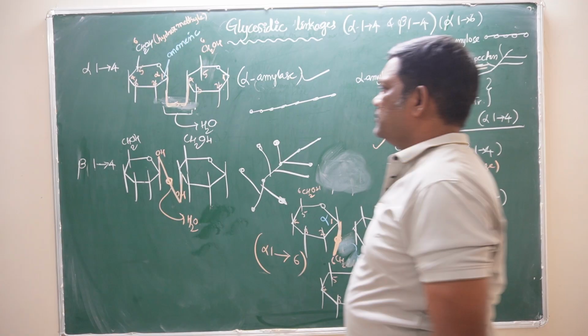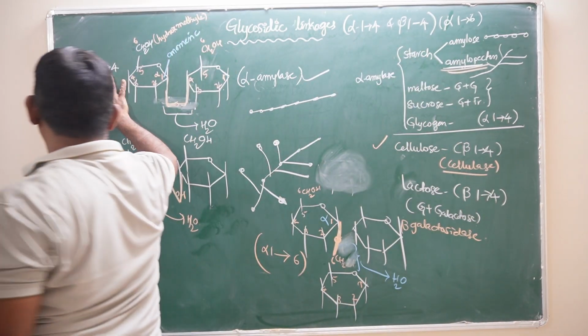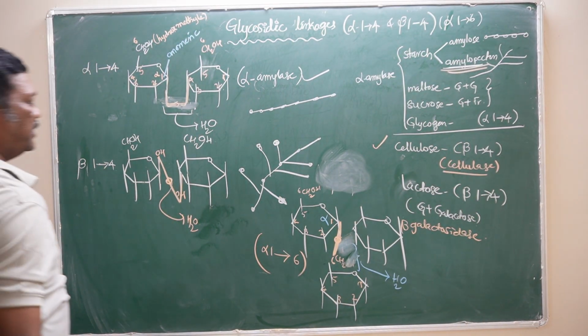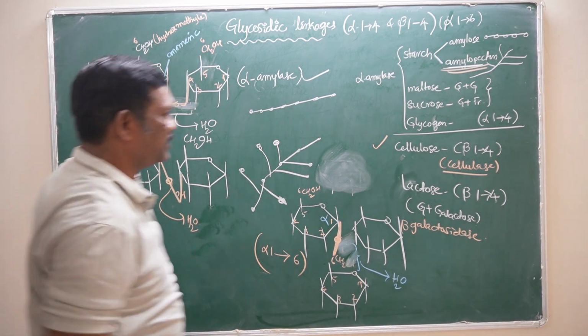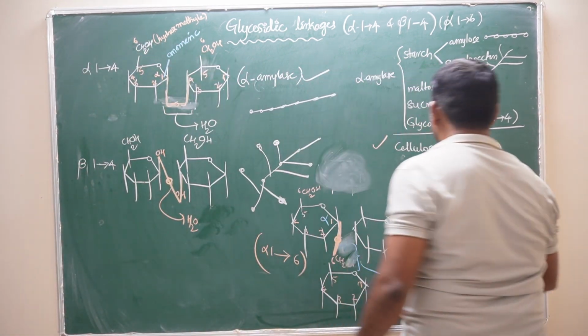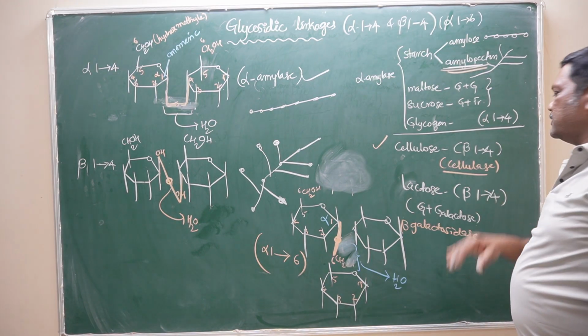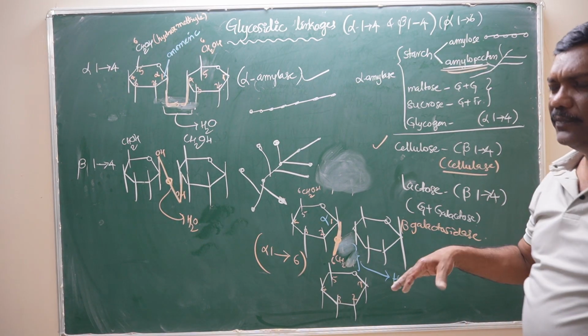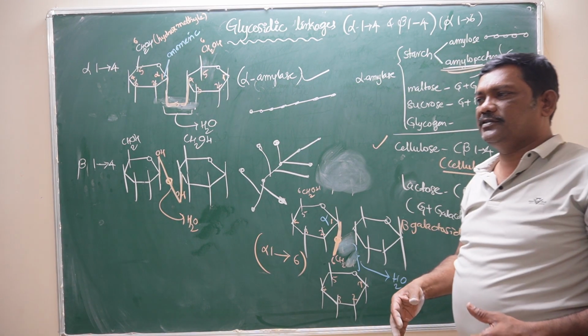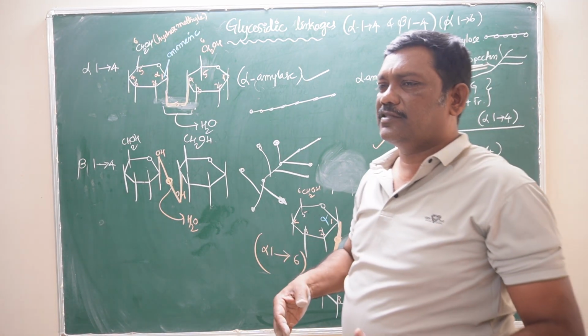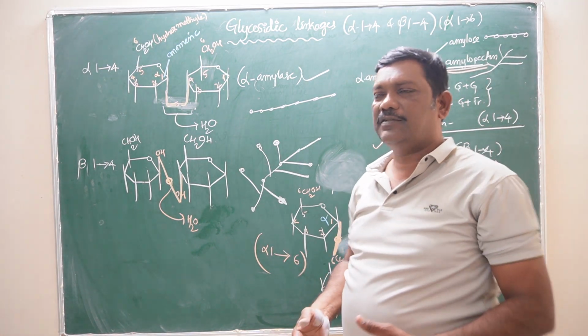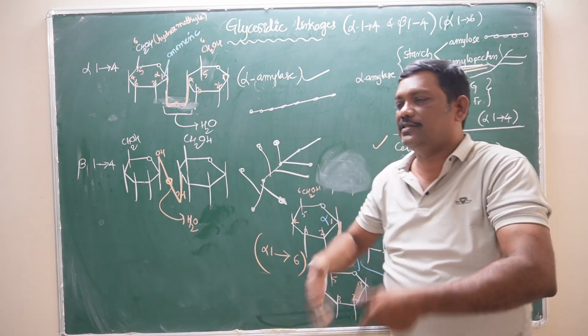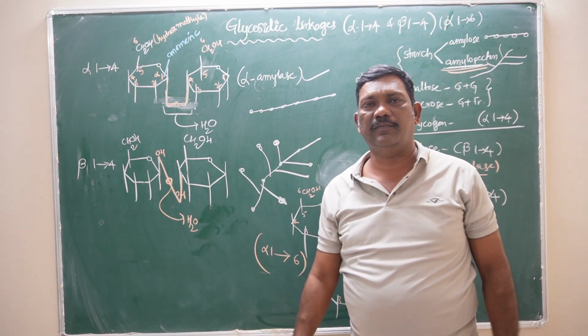So the final conclusion: alpha 1,4 glycosidic bonds are present in starch, and beta 1,4 glycosidic bonds are present in cellulose, which is digested by the cellulase enzyme. In ruminants, some bacteria live in the stomach and intestine. Buffalo and cow can digest the food material with cellulase.